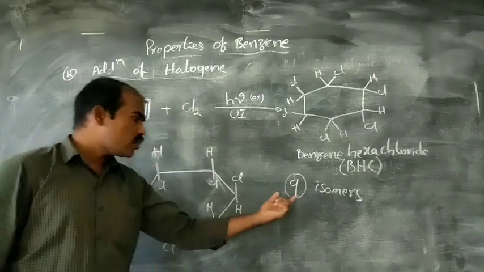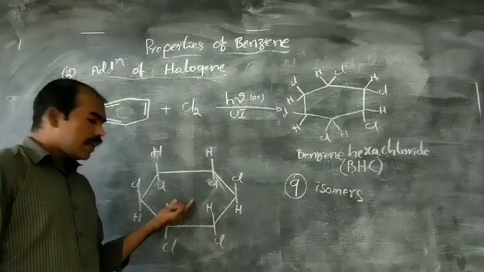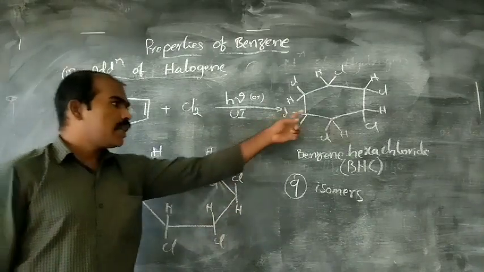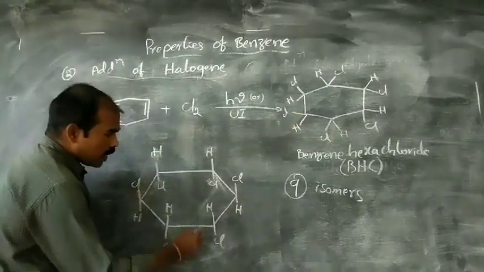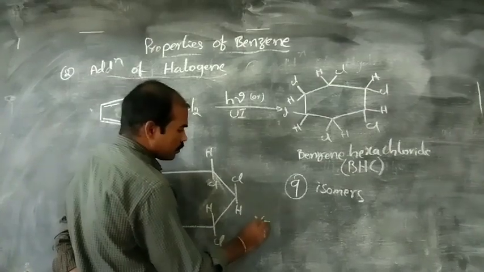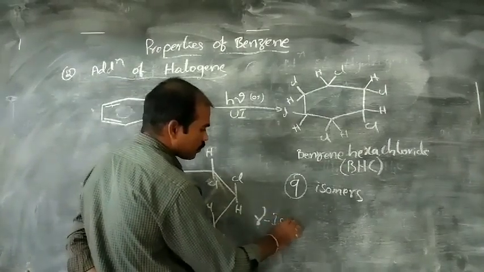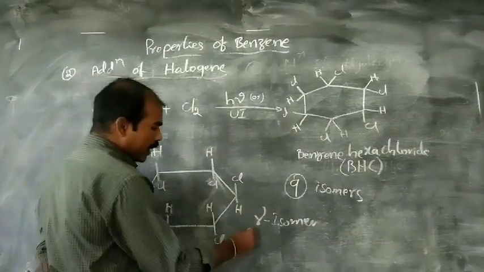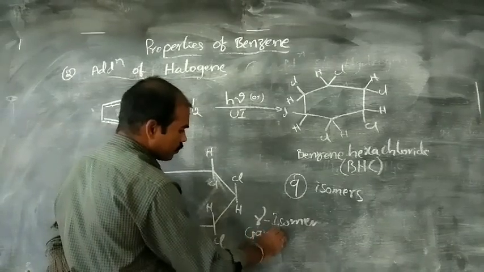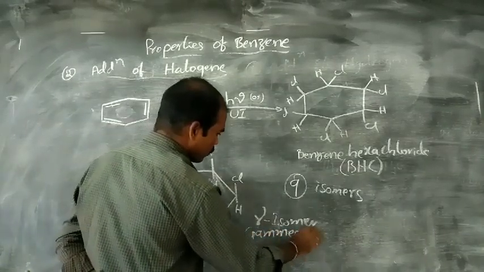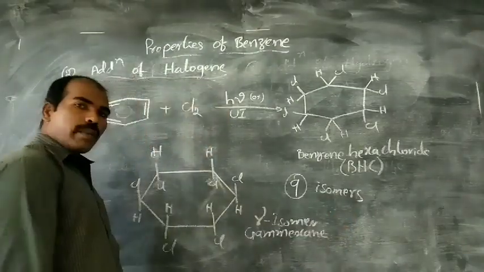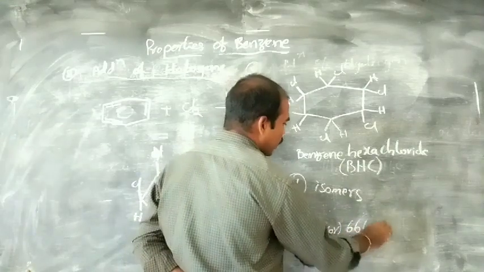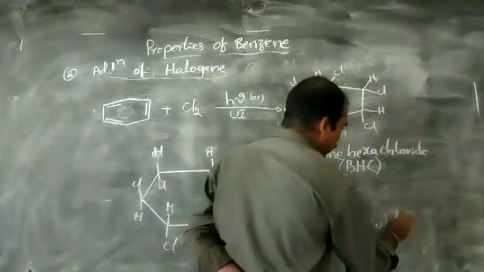Among these 9 isomers, this is the one isomer which is the most important. This is a very important isomer of benzene hexachloride. It is also called the gamma isomer, or gammexane, or it is also named 666, or it has another name, lindane.